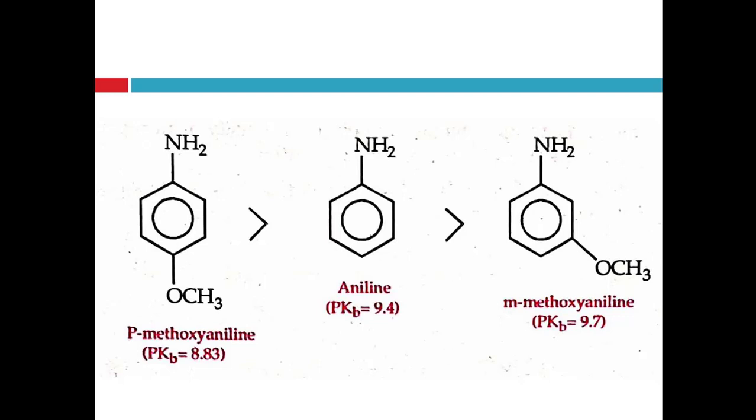See here, para-methoxyaniline is more basic than aniline and aniline is more basic than meta-methoxyaniline, right? Why does this happen? Certain groups like methoxy and hydroxyl behave differently, that is they increase the basicity when present at para position and when at meta position they decrease the basicity.